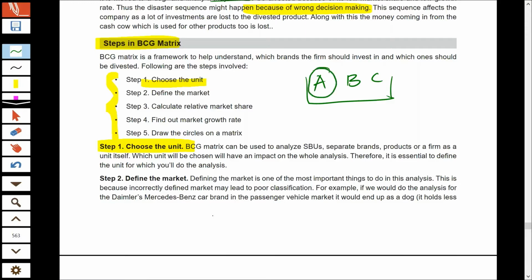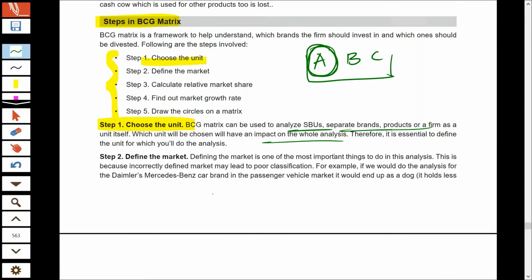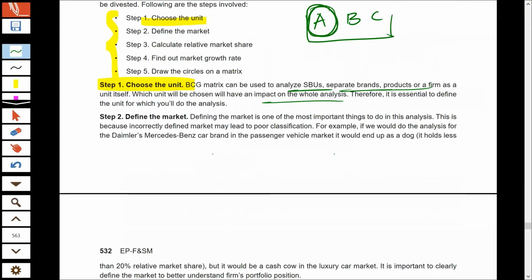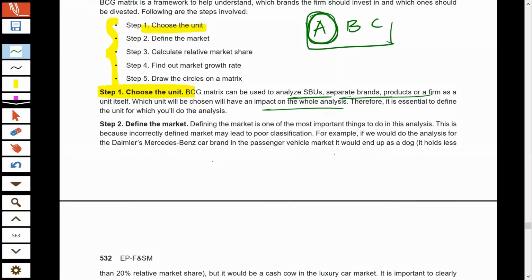So if the company wants to do it for A, this is the first step: to choose the SBU, the brand or the product for which you want to do the BCG analysis. The whole analysis will depend upon whatever business you have chosen. So that choice is first. Now, in the second step, you have to define the market in which that product is sold. What kind of market is that product or business operating in? This is also important, because if you wrongly define your market, that will lead to poor classification.